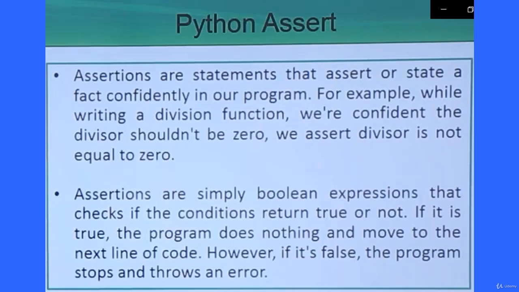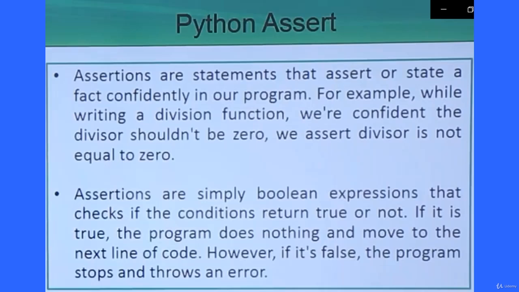Assertions are simply Boolean expressions that check if the condition returned is true or not. If it is true, the program does nothing and moves to the next line of the code. However, if it is false, the program stops and throws an error. So that is the basic principle of assertion.